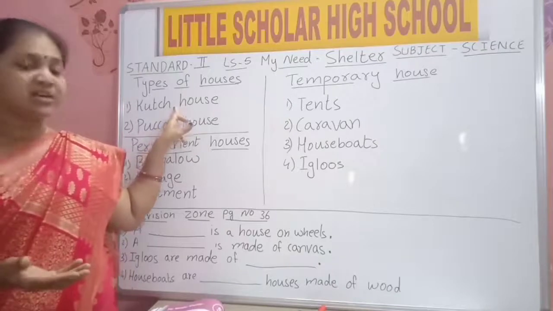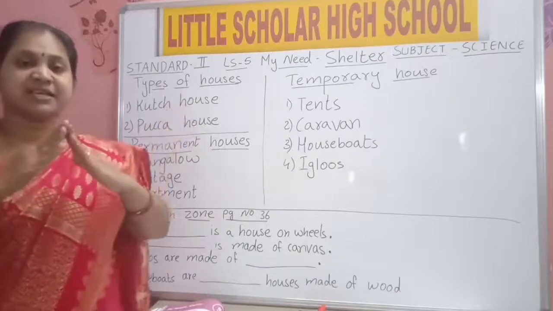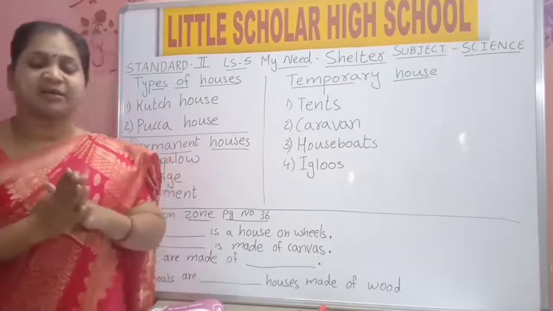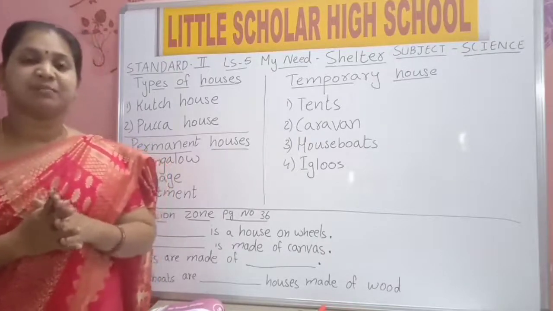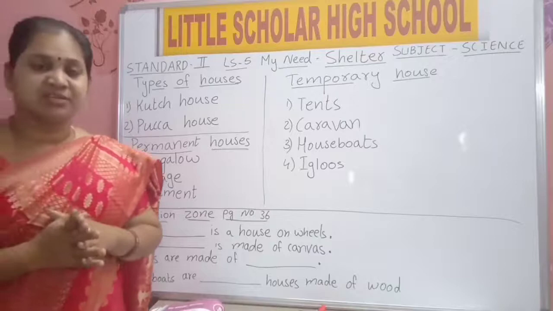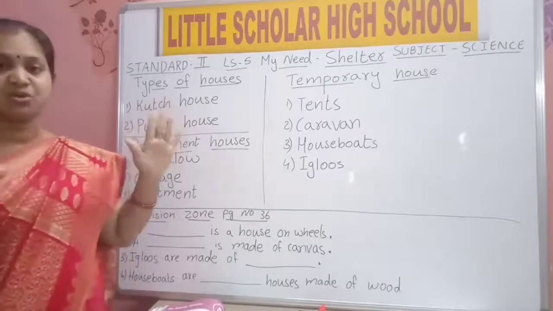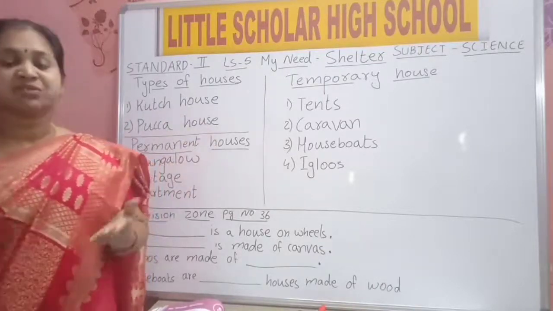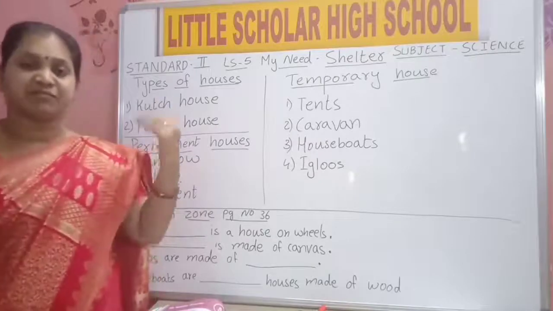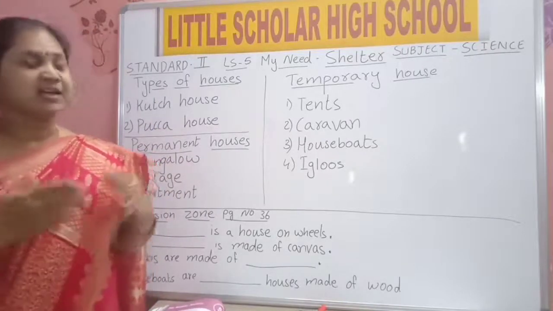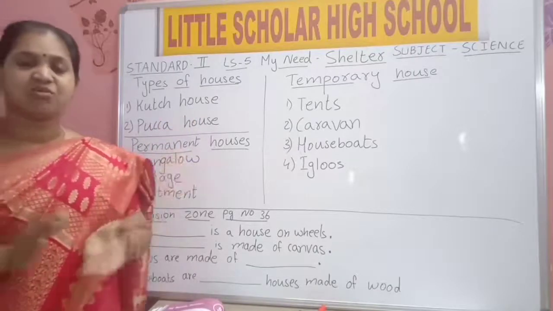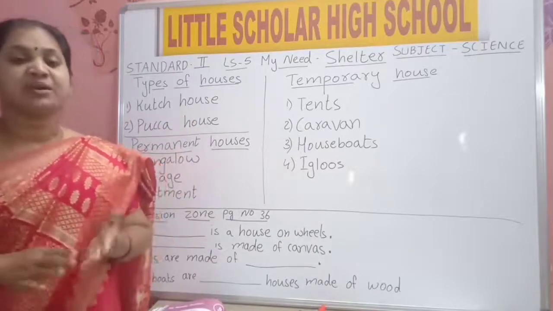What are examples of kacha houses? Huts. Yes, an example of a kacha house is a hut. We can see huts in villages. Some people still live in huts in villages. Kacha houses are not strong. If a strong wind comes, or if there are very heavy rains, the house may fall to the ground. So they are not at all strong.